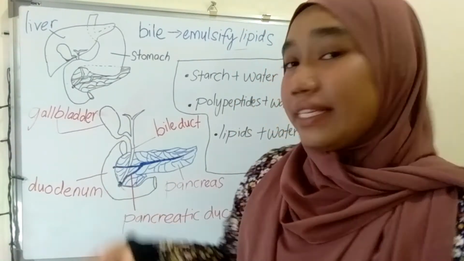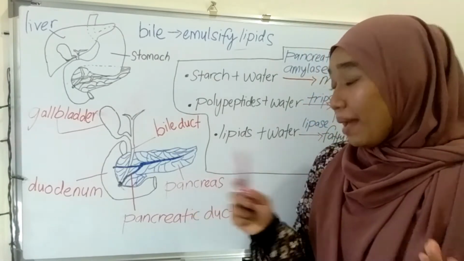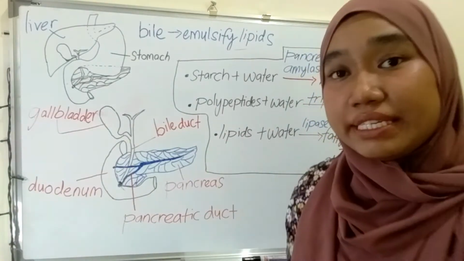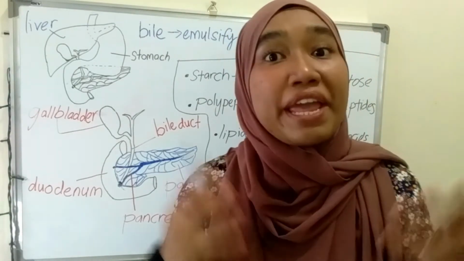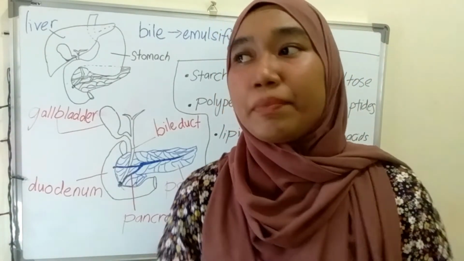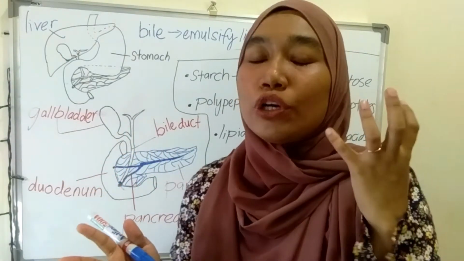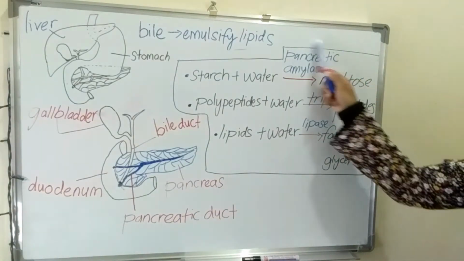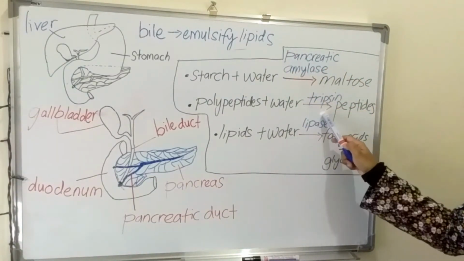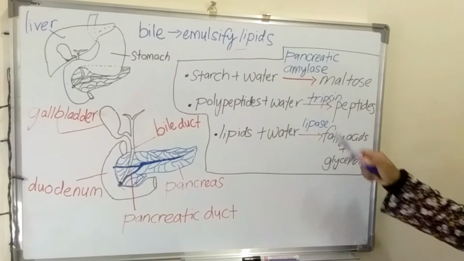Okay. Next, we will talk about the pancreas. The pancreas also secretes its juice, that we call pancreatic juice. Okay. Pancreatic juice contains three enzymes, that is pancreatic amylase, trypsin, and also lipase.